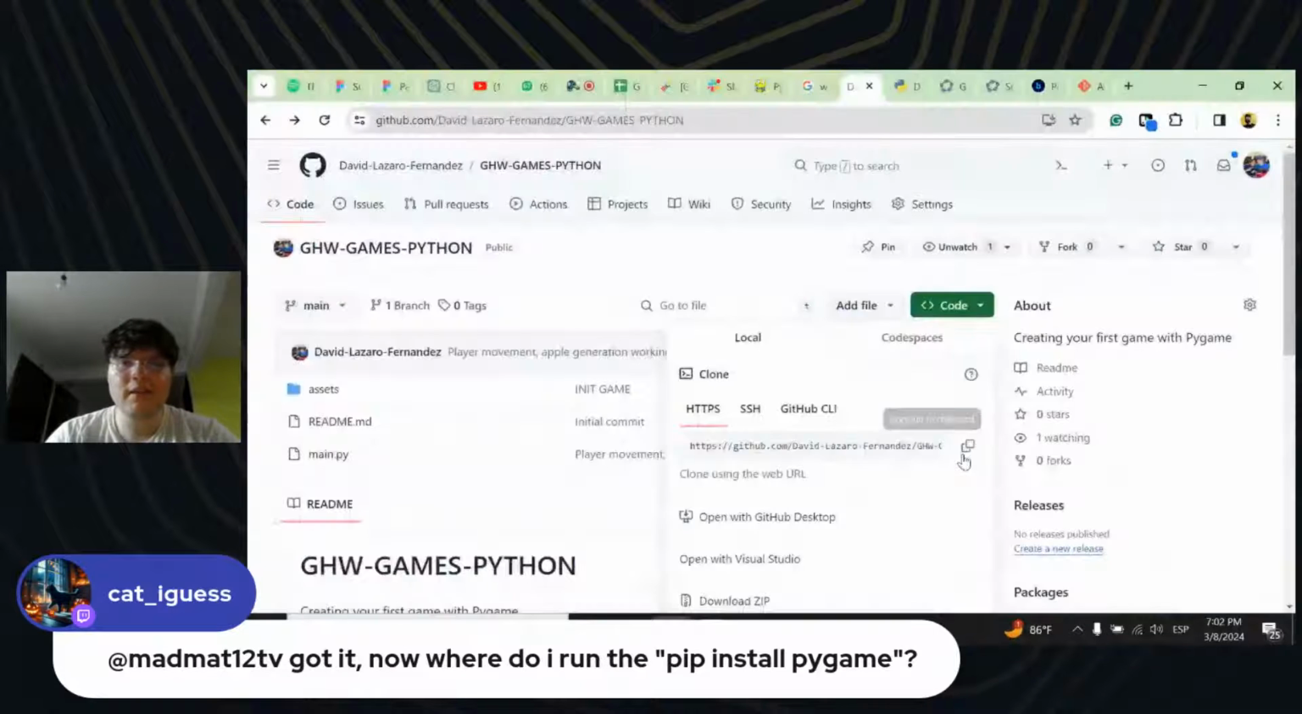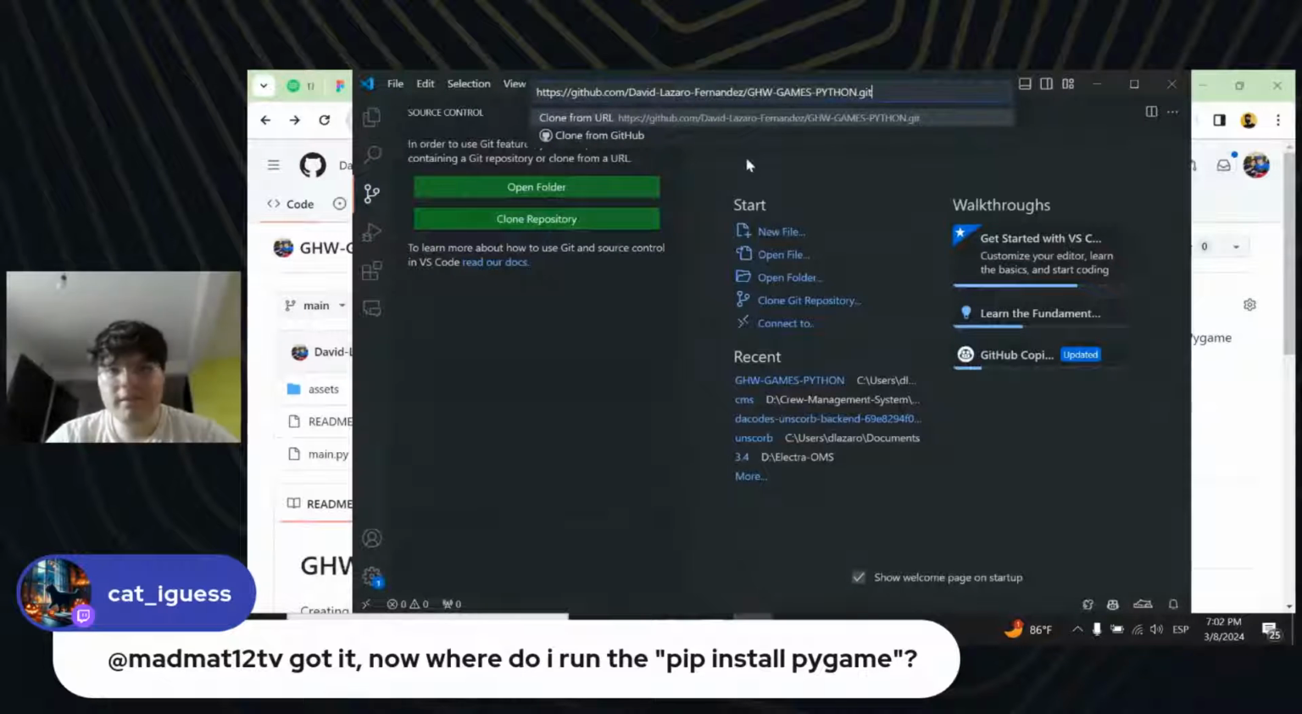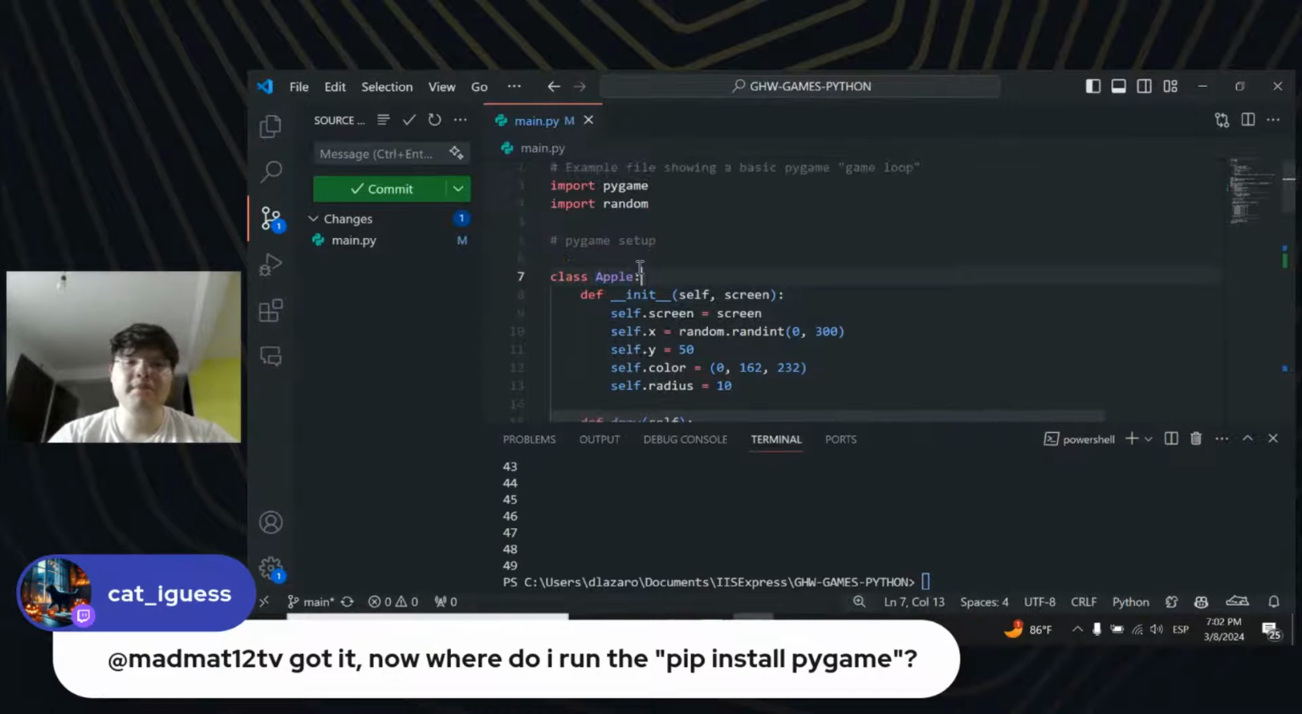Then get again into your Visual Studio Code. Click on clone repository. Paste it, save it, and open a new window. And you're going to be seeing this code right here.